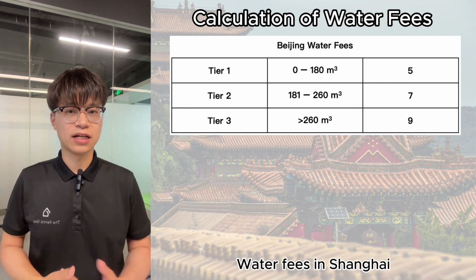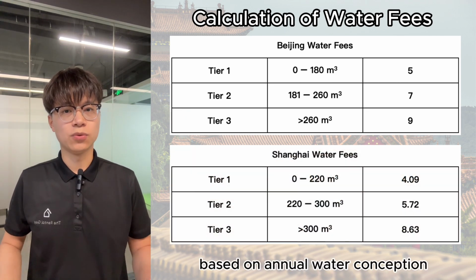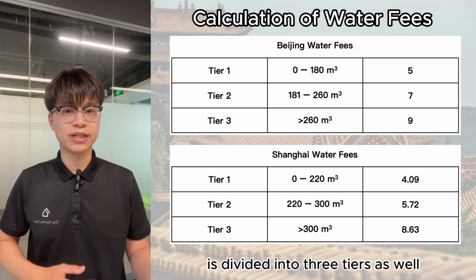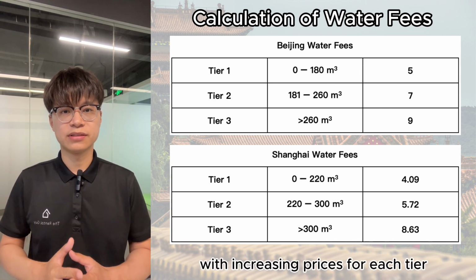Water fees in Shanghai are calculated as follows. Based on annual water consumption, residential households' annual water consumption is divided into 3 tiers as well, with increasing prices for each tier.